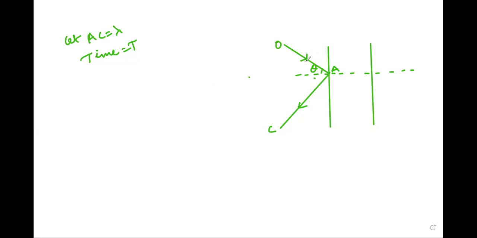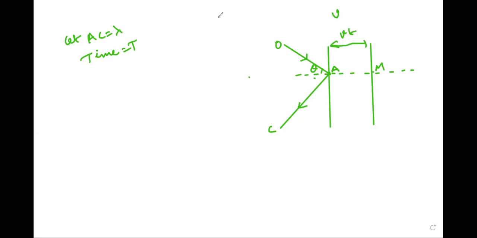When the next crest reaches A, the wall has moved a distance A to m. So this distance is equal to v into t, where v is the velocity of expansion of the wall. Now the crest is reflected.